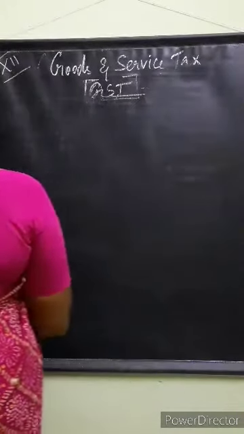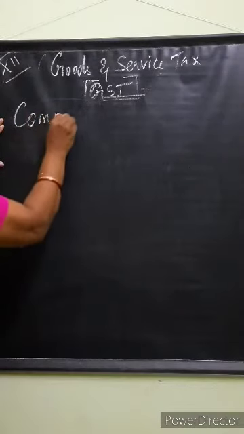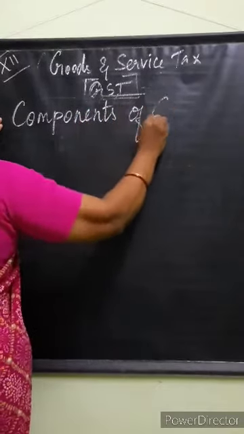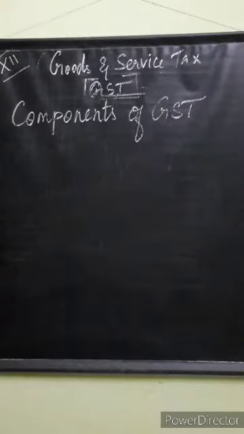And the next one, we are going to see the components of GST. What are the things inside? Components of GST. There are three types of components in GST.